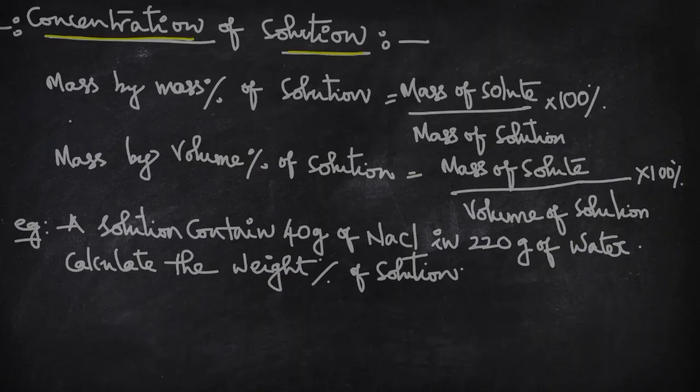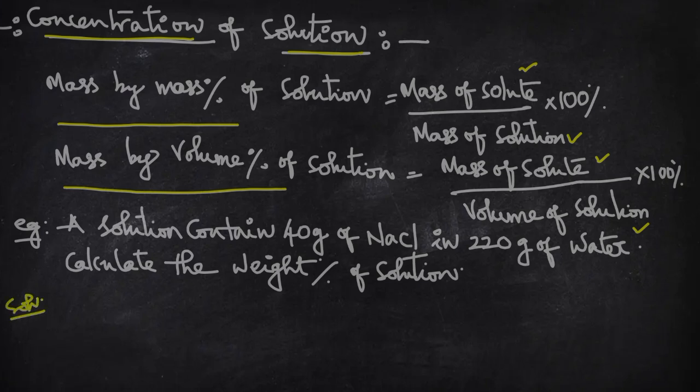Concentration of solution can be calculated in two ways. One is mass by mass percentage of solution. This is the formula for that: mass of solute by mass of solution into 100%, and one more is mass by volume percent, which is mass of solute by volume of the solution into 100%. Here is one example. A solution contains 40 grams of NaCl in 220 grams of water. Calculate the weight percentage of solution. So for this, what is given, weight of solute is given.